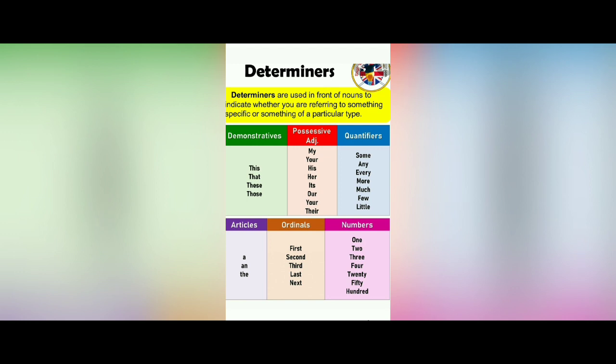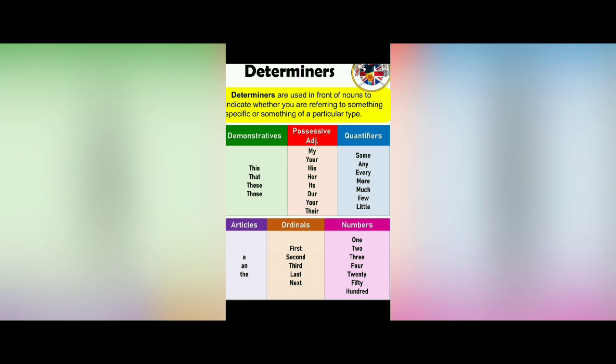If I say an apple, an ox, an umbrella, an elephant, an egg, an aircraft, an onion, an orange, an inkpot, an iron. So what does it mean? An apple मतलब एक apple, an ox, एक ox. So it is countable and it is in singular form. So a and an both we will use with a countable noun in singular form. This is called the indefinite articles.